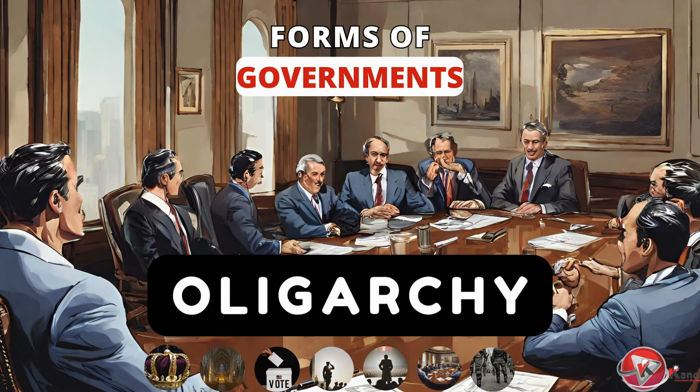Similarly, there is an oligarchy. This is a form of government in which power is concentrated in the hands of a small but privileged group of individuals or families. This elite group may derive power from wealth, social status, military strength, or a combination of these factors.